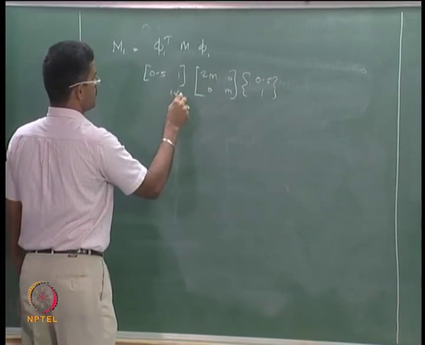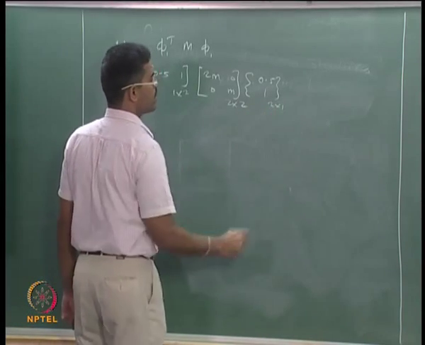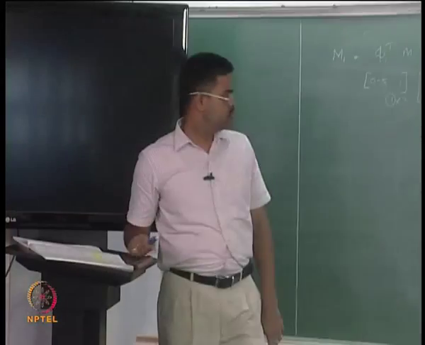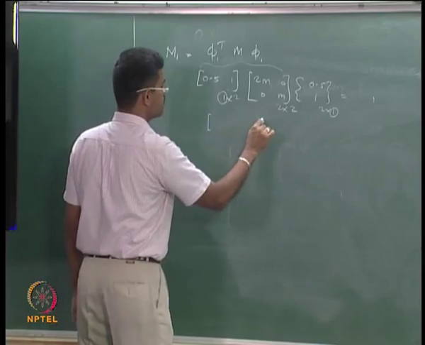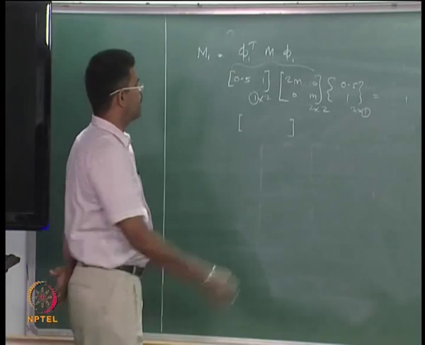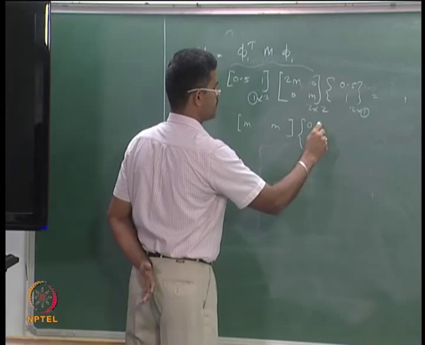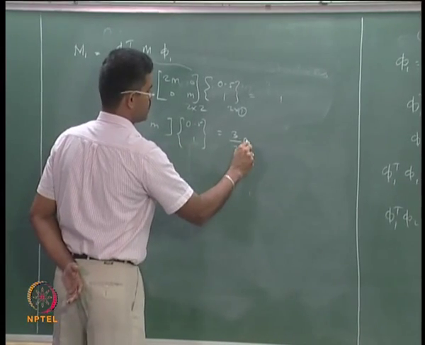This is 1 of 2, this is 2 of 2, this is 2 of 1, ultimately you get only one value. Okay. So let us first multiply these two terms and see what happens. So I get m and m, okay. Then multiply this with this, I get 1.5 m or 3m by 2, is that okay?